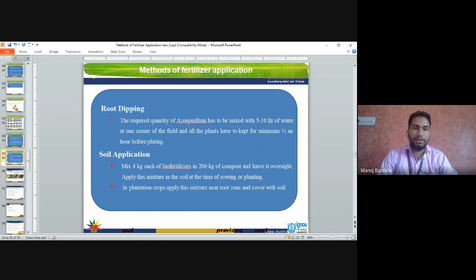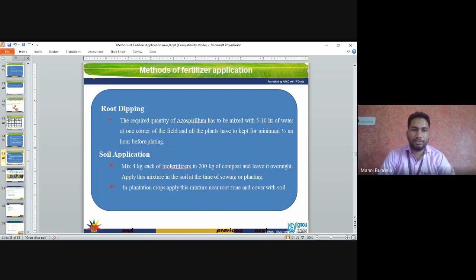Root dipping: the required quantity of azospirillum has to be mixed with 5 to 10 liters of water at one corner of the field, and all the plants have to be kept in it for a minimum of half an hour before planting.